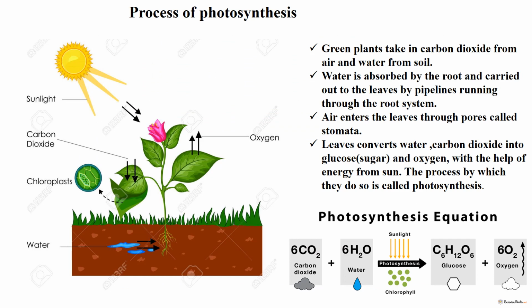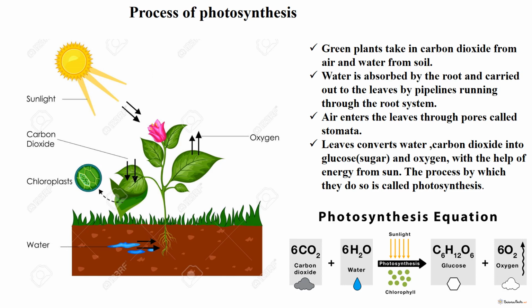Green plants take carbon dioxide from air and water from soil. Water is absorbed by the roots and carried out to the leaves by pipelines running through the root system. You may have a question: how does air enter the leaves? The answer is that leaves have small microscopic pore-like structures called stomata. These stomata are mainly for gaseous exchange, so that carbon dioxide is taken in by them.